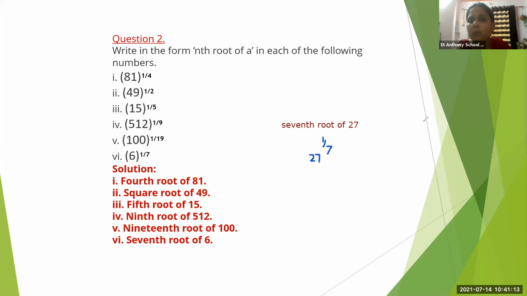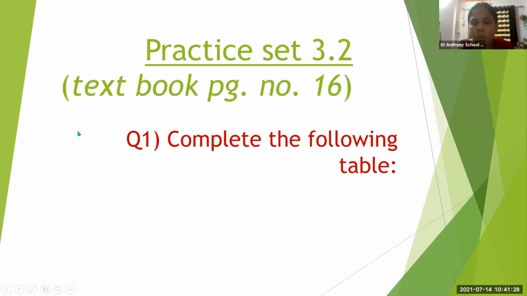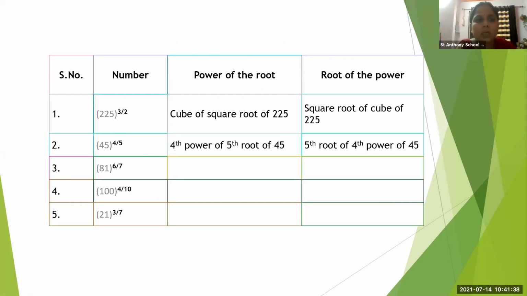ठीक है? Now let's move to another practice set. Understood everyone this? How to write this nth root of a and how to write in index form. ठीक है? Now let's do another practice set. Quite interesting. Practice set 3.2. Textbook page number 16. Complete the following table. Okay. Now here the question is given. Numbers are given.